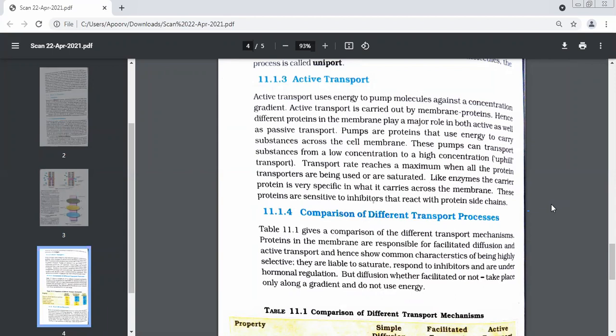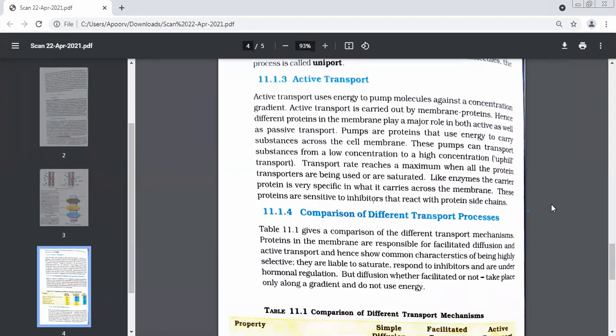Response to inhibitors. What is the second function they need to do? Response to inhibitors. Very good. And they're also under hormonal regulation. And who is going to control them? Hormones.